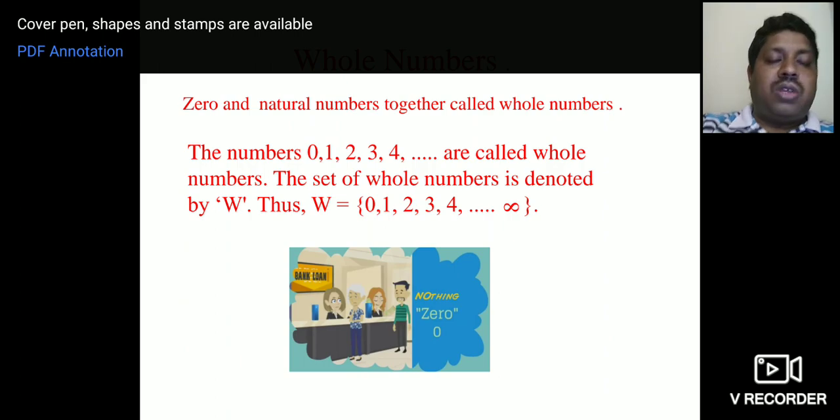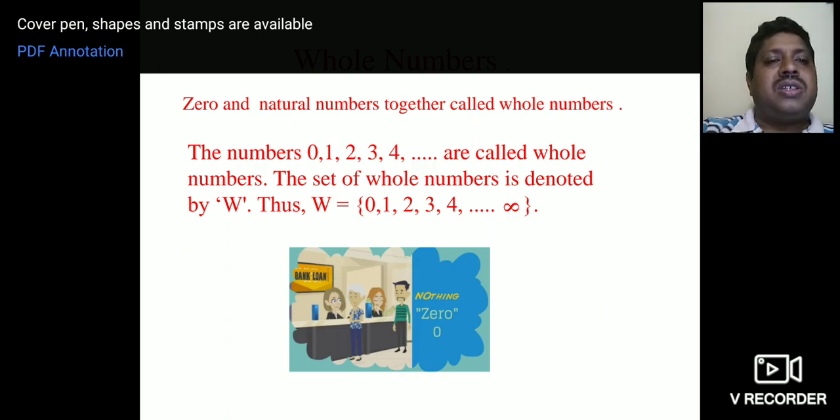So you know the symbol of infinity. Infinity means it is not defined. For example, somebody goes to the bank and asks for a loan, and the bank manager says you do not get a loan.